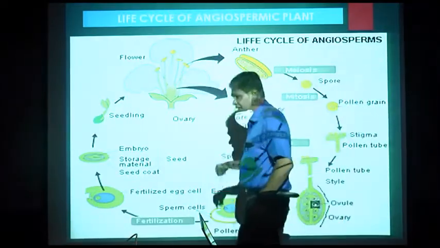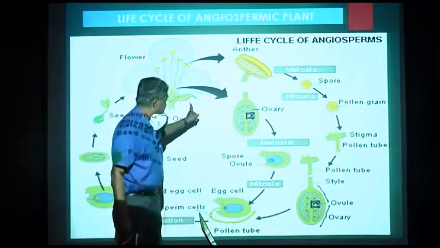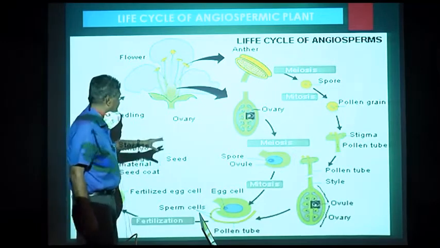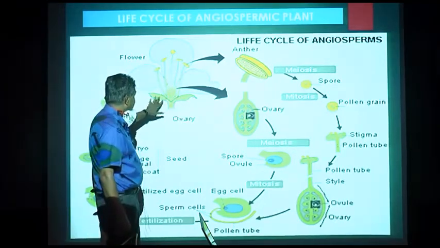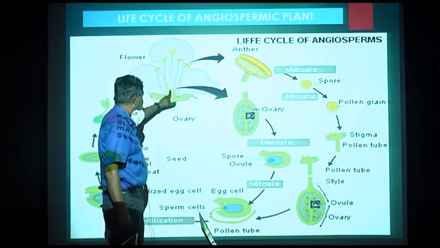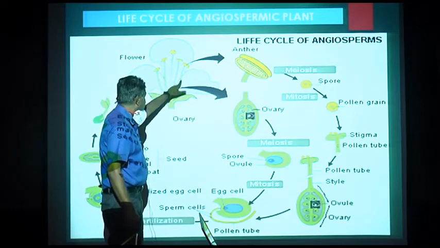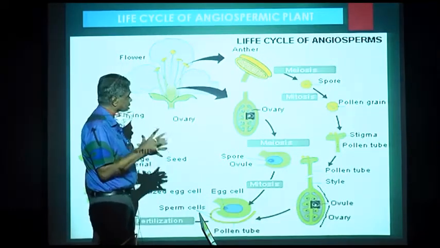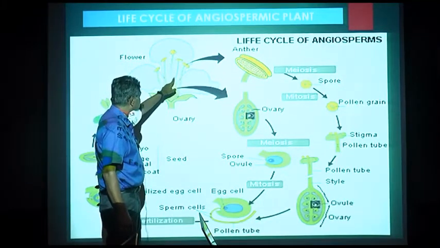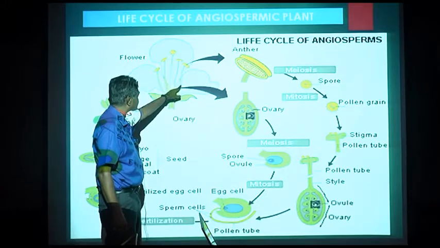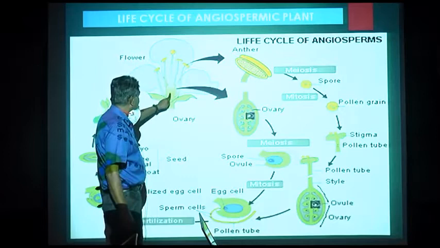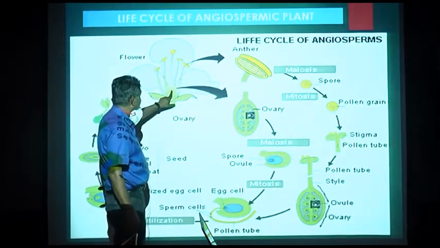Now this is a condition where the flower has both male and female sex organs. Here you can see this is the flower. Now the flower has male part, that is this. This is the male part. The individual unit of male part is stamen, and how many stamens are there here? 4 stamens are there. Stamen. And this is the female part, that is ovary.